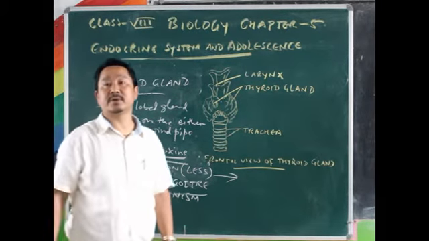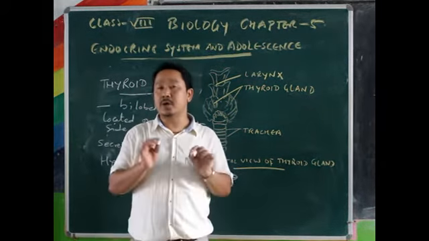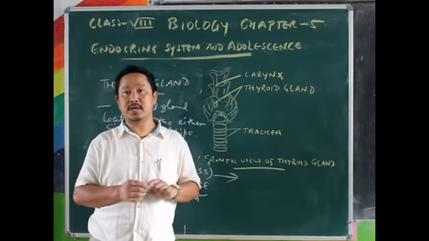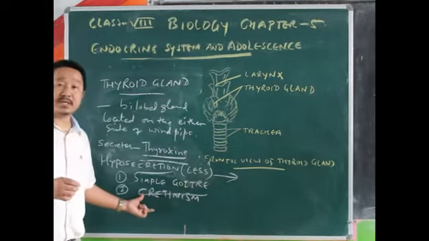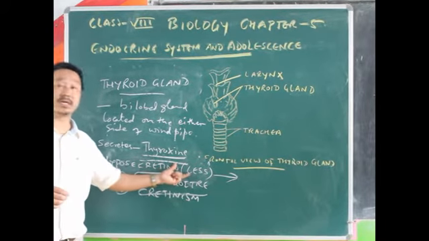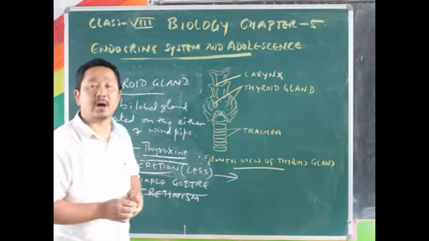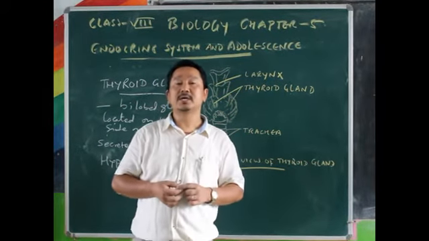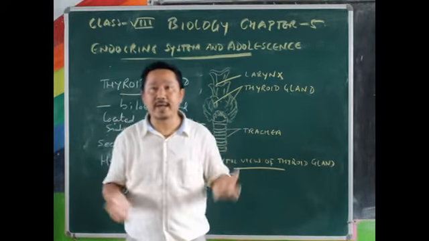C-R-E-T-I-N-I-S-M, cretinism. Cretinism is another problem which is usually seen in a child. It is also caused due to the hyposecretion, or less secretion, of thyroxine, which brings about abnormal development in a child. That means your child will not be developed well.